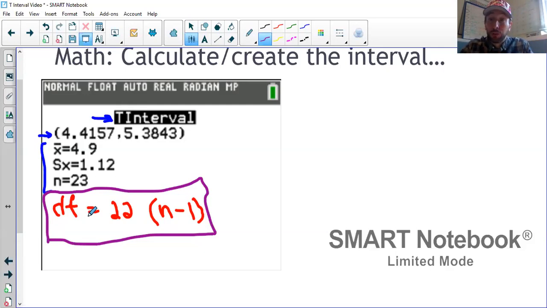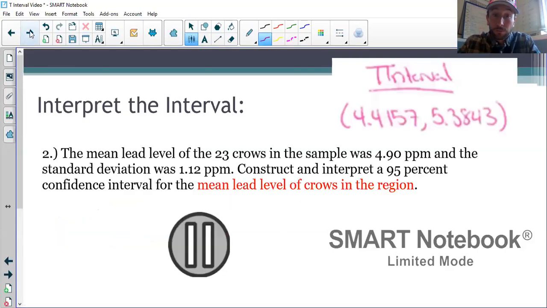For the sake of going through a free response, I will jump back. I do want to look at the formula for how this was created, where these numbers come from. But for the sake of getting through a problem in the most efficient way possible, personally, I would copy this calculator screen down and go right to the interpretation. So here, take a minute. There's the interval that we just calculated. That's what we just did on our calculator.